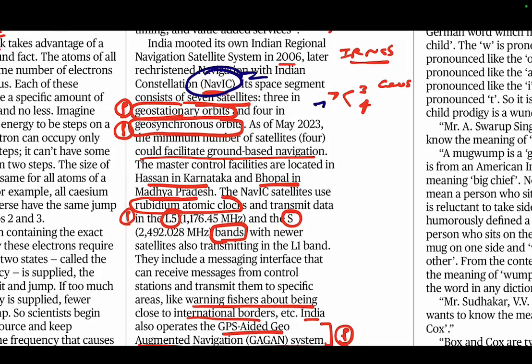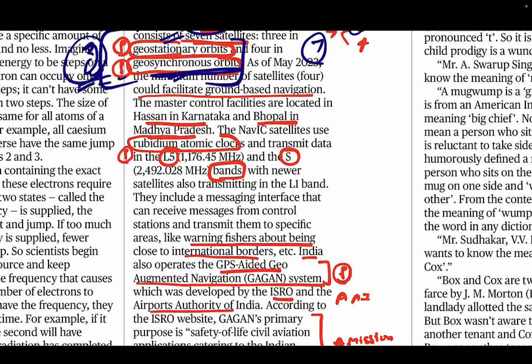Now it is saying NavIC has seven satellites, three are in the geostationary and four are in the geosynchronous orbit. Now we don't know a single thing about these, so we will Google this also: what are geostationary and geosynchronous orbits. And then it tells you where it is located, Madhya Pradesh. And then we are also using atomic clocks, it tells you.